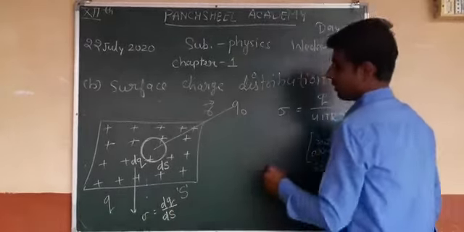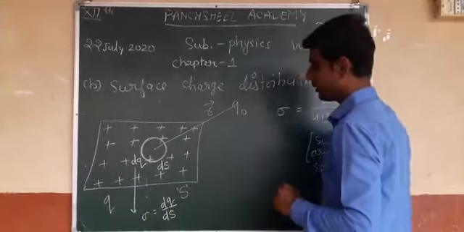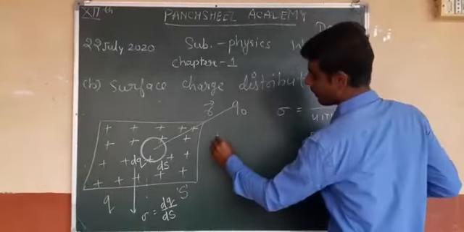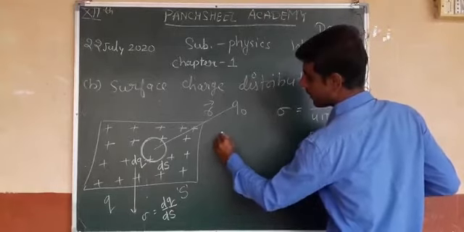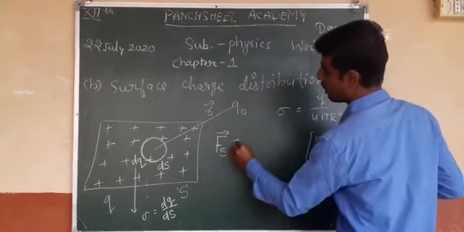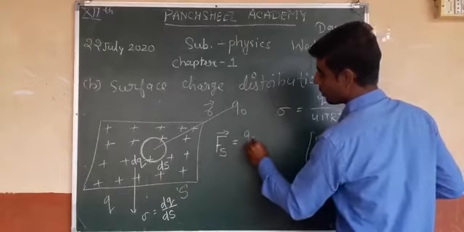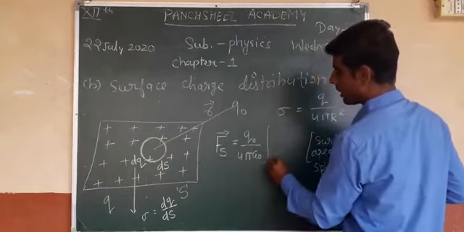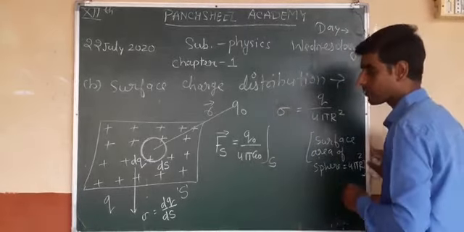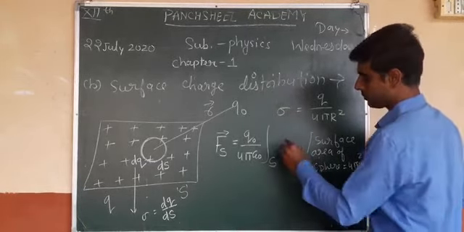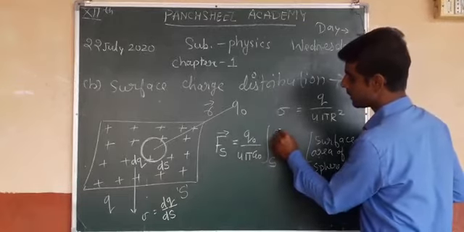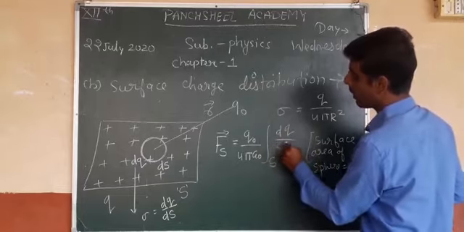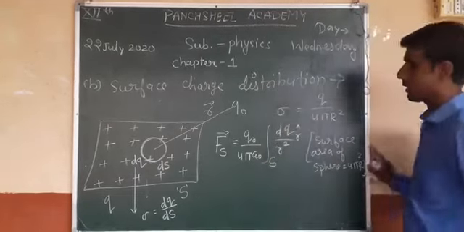Now we want to find the force between these two charges. So we write here Fs vector equal to q naught upon 4 pi epsilon naught integration over this surface of dq upon r square and r cap.